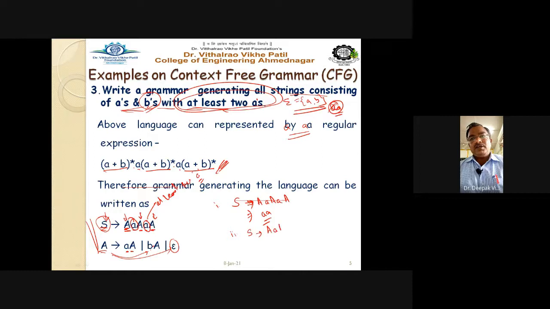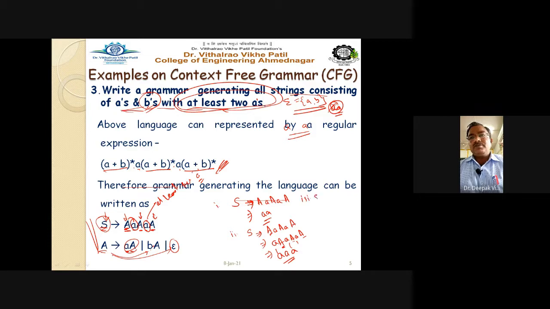Now take the definition of A, this one I will take for the first A, and then if I make the third A epsilon, I will get here triple A. So definitely there are at least two A, right?